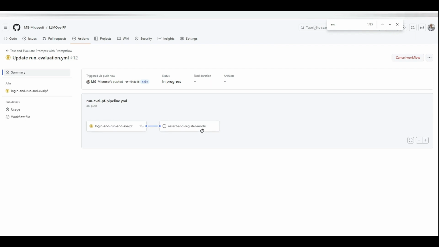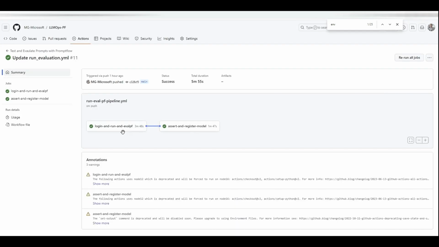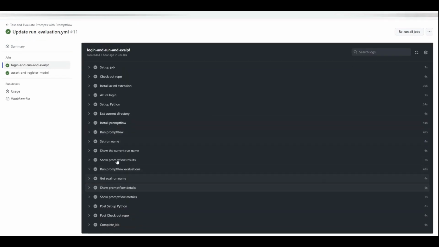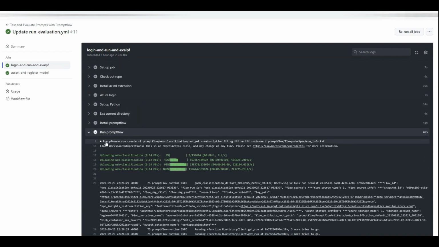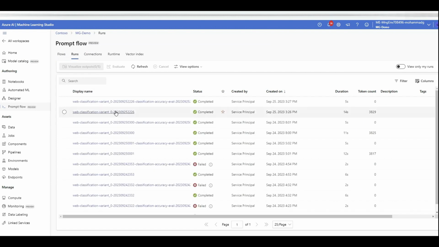Because it's going to take a bit of time, I ran this before. That's why when I clicked on Actions, you saw that I have this executed properly. So let me show you the results. When I logged in, it did some configurations, installed the packages and stuff needed, and then it ran my prompt flow, the one that does web classification. That's why when I came to the flows here, I saw that on the runs, I have a web classification run successfully, not by me, by GitHub Actions.